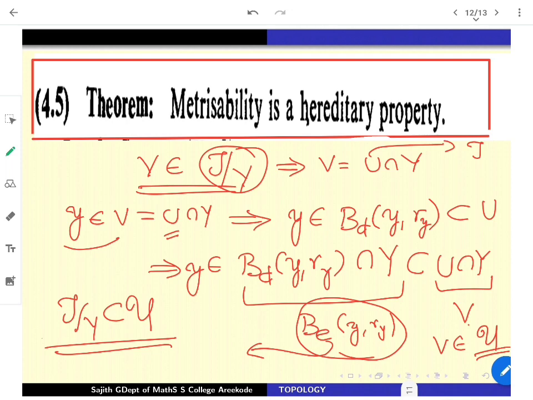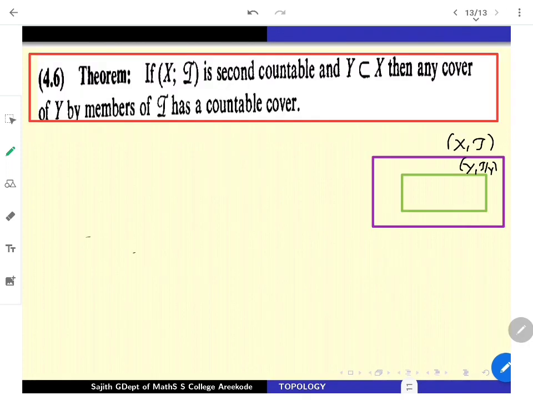Now, once you have a second countable space, the Lindelöf kind of conditions that you have already observed can be given as a theorem, which I can rewrite. X is a second countable space, Y is a subset of it. Then you just cover Y with members from tau. It always has a countable cover. It's also very natural, because we have already proved that on a second countable space, a covering has a countable subcover. Simply apply that, you will get it.